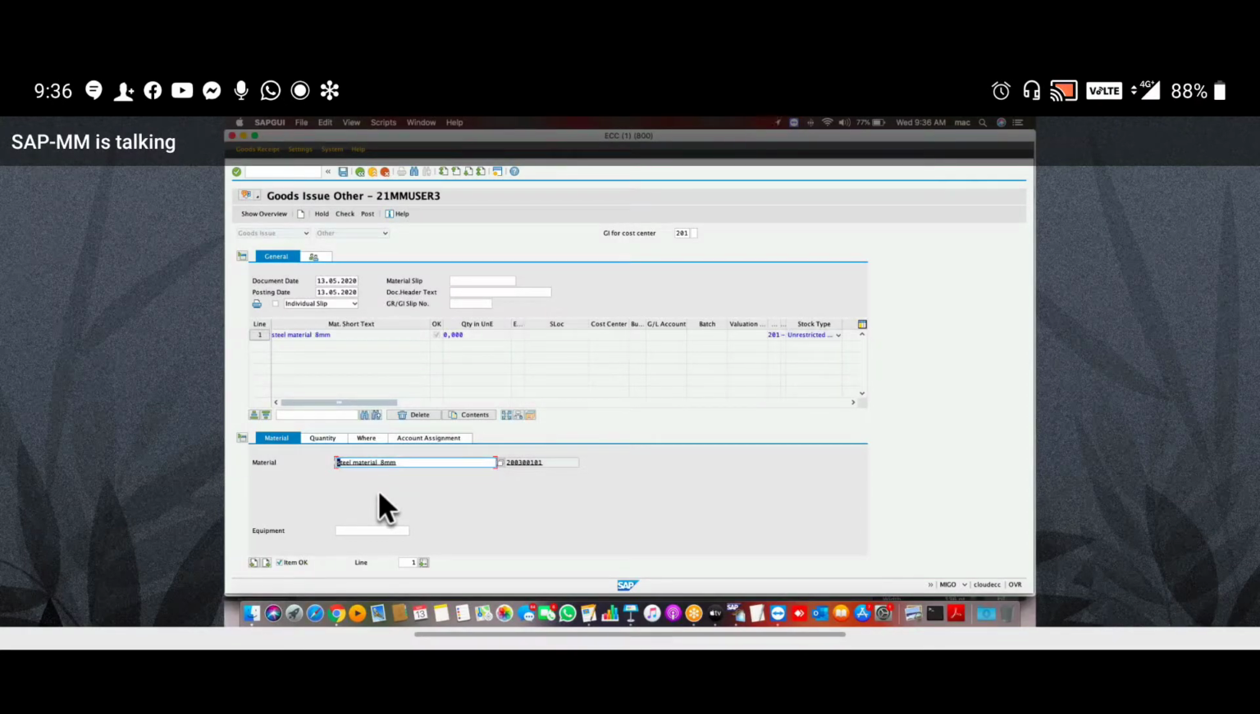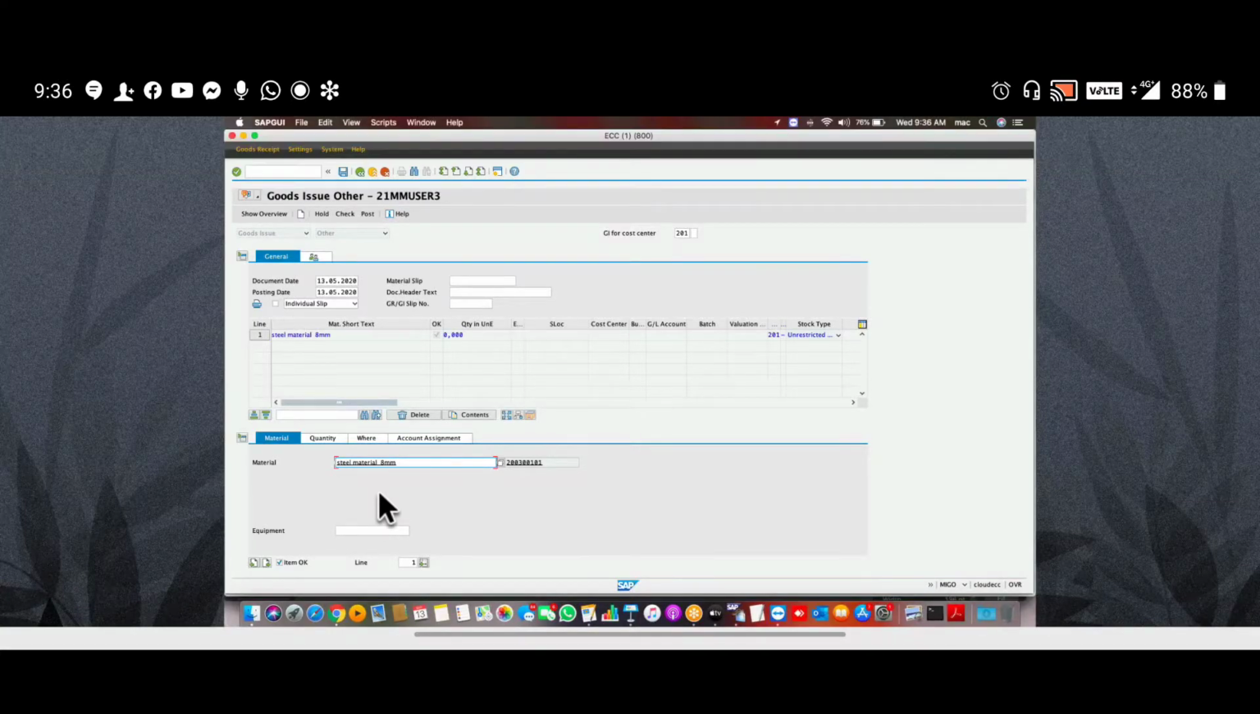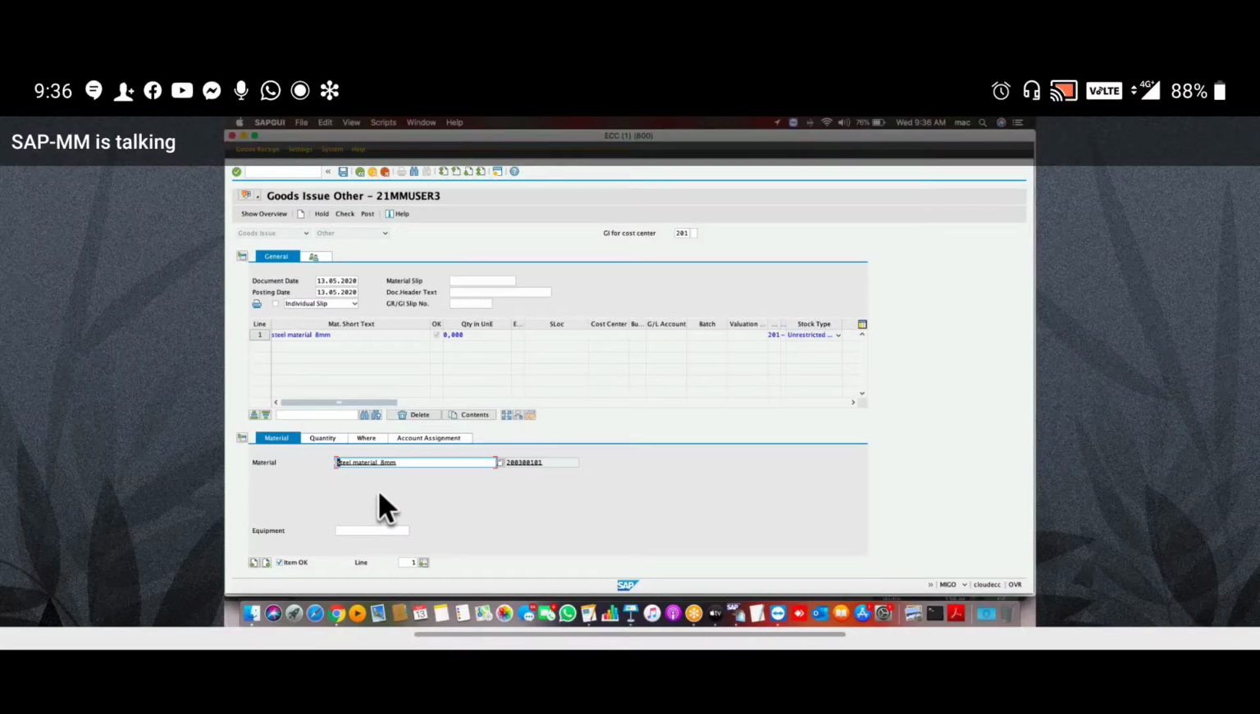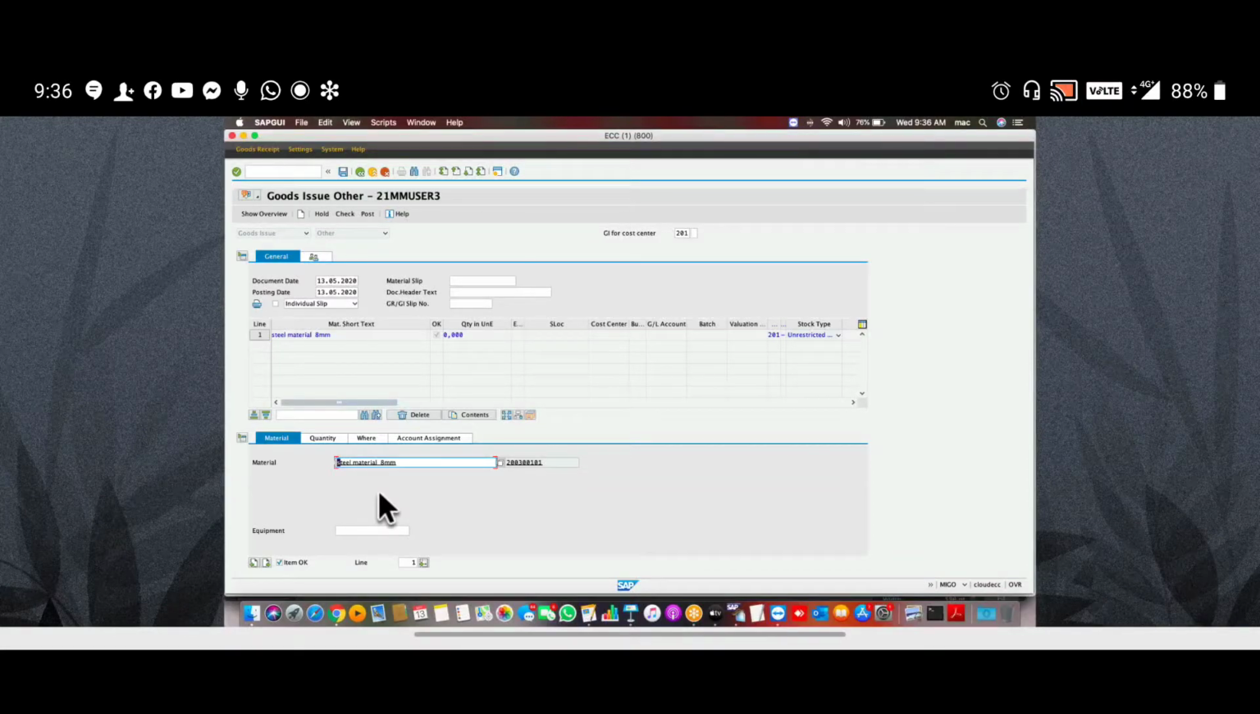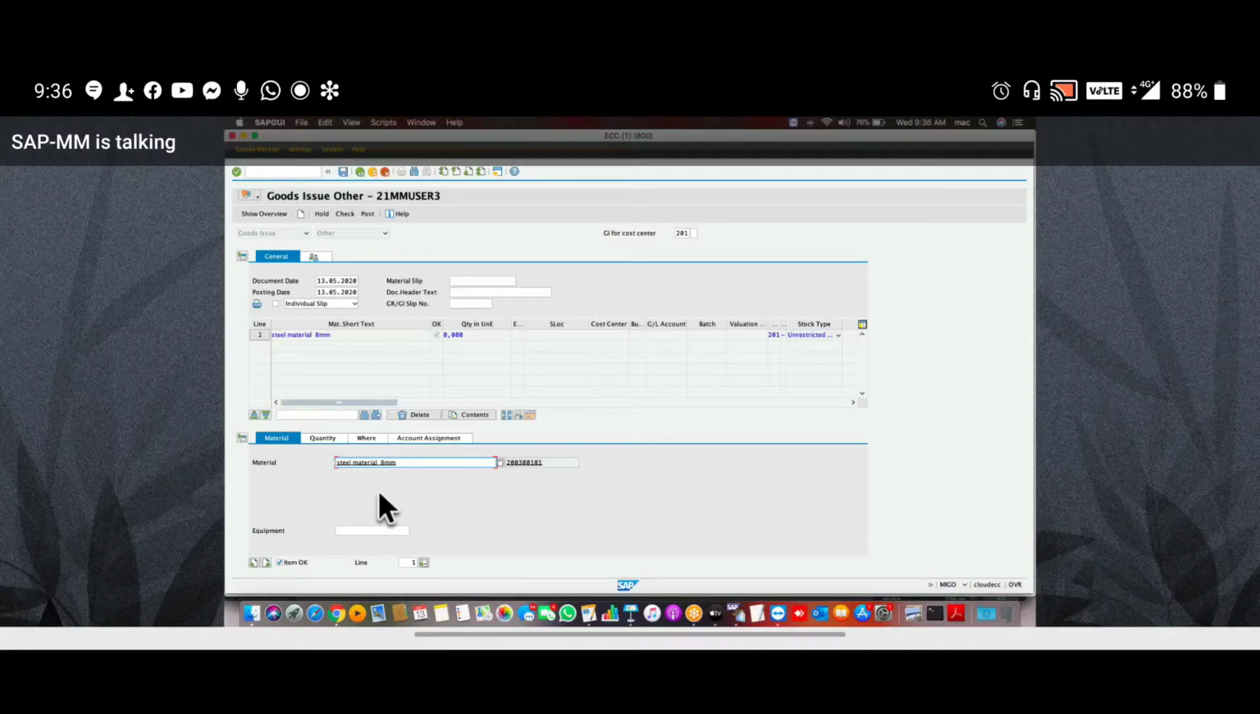Then the material tab. In this tab, give the material code, whatever material you are issuing. Then go to quantities tab. Here we have to give how much quantity we are issuing. I am issuing only 5 quantities. Give the issue quantity, just give that quantity.